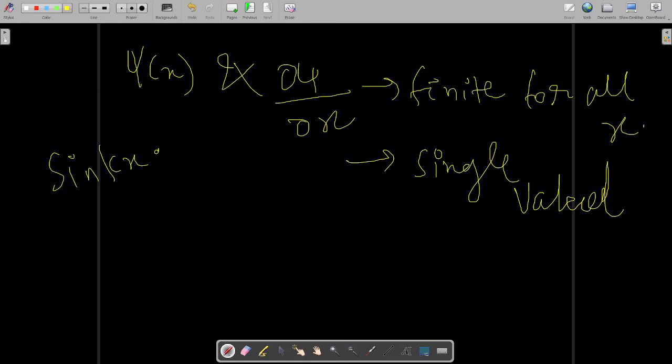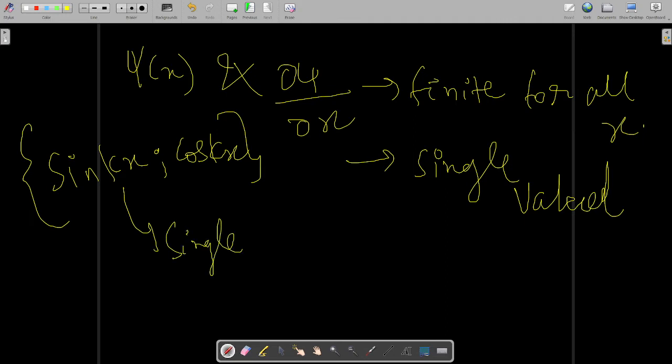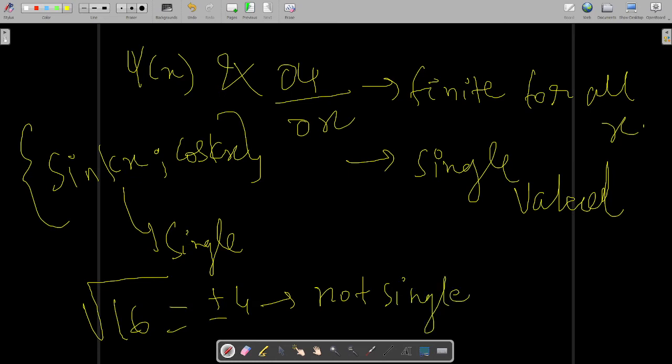If I put various values of x, it will always be single valued. Why do I say this? Because you know this very well, that the square root function yields two values. So the square root function is not single valued.